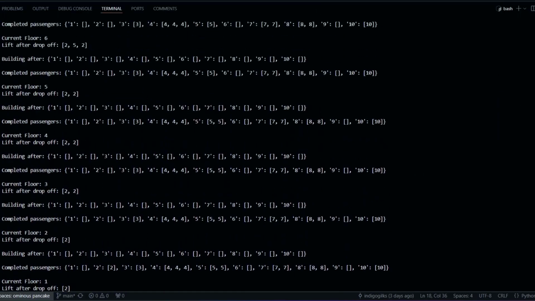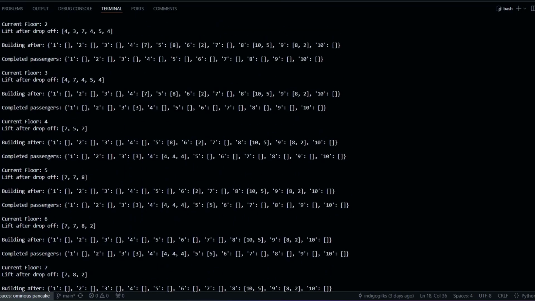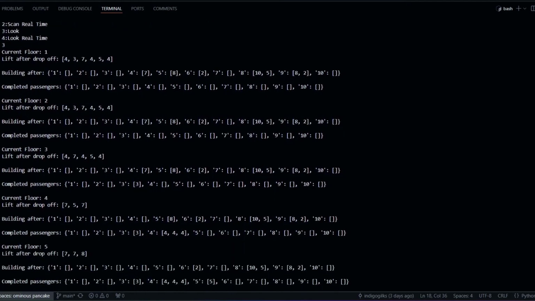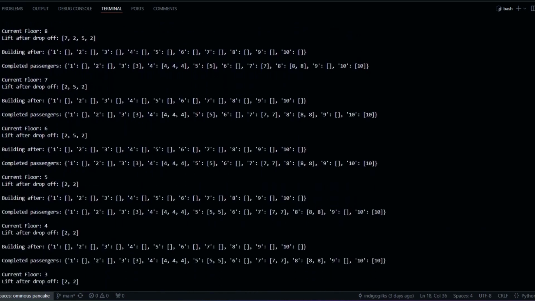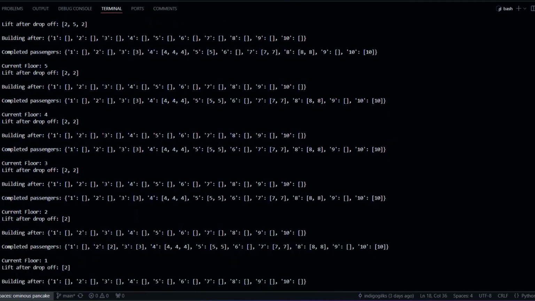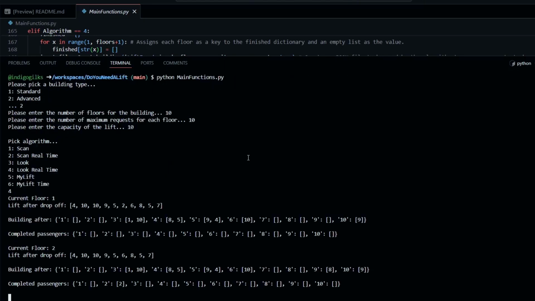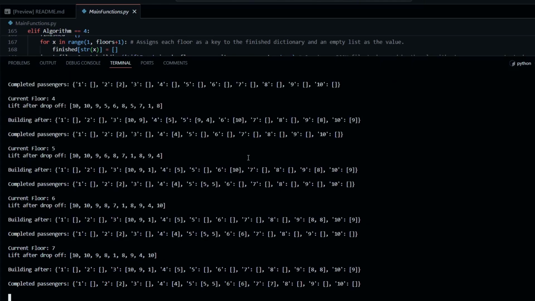Again, at the end, the completed passengers list. We of course have a completed passengers dictionary with every iteration as well, which shows how the floors are being filtered in, and then by the end, of course, they're all completed. So I'm now actually going to run the LOOK real-time algorithm, and of course this is going to go on and on and on, so I've let it run for a very long time, and I'm just speeding up the footage now so you can see how it's running.